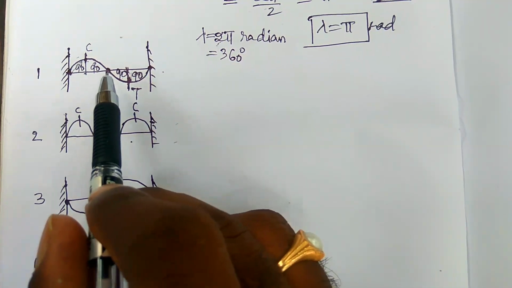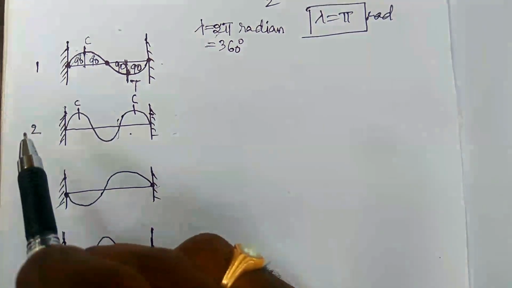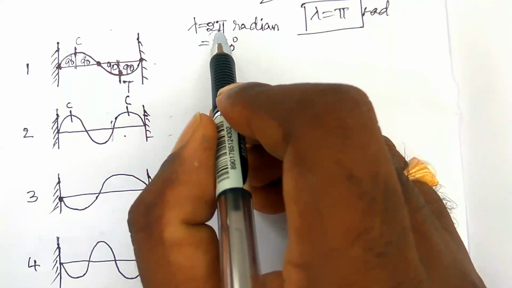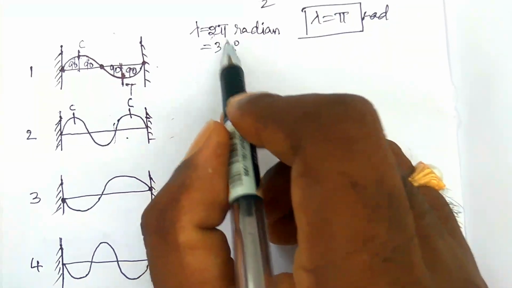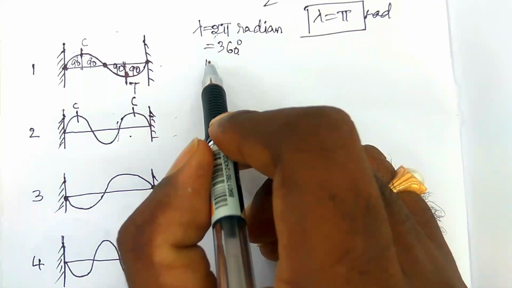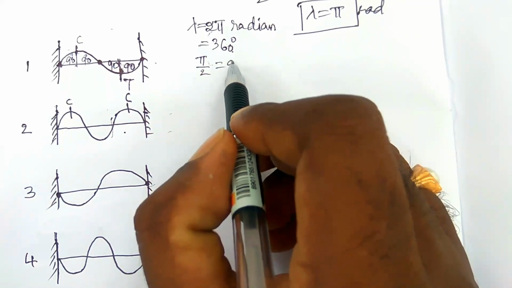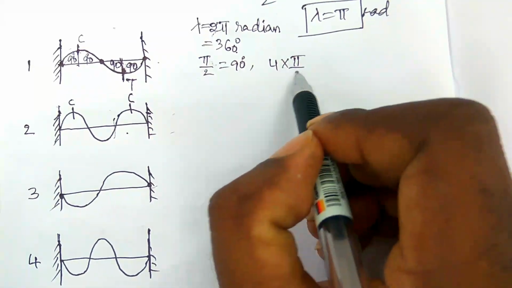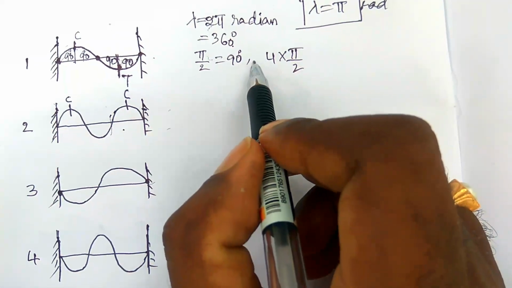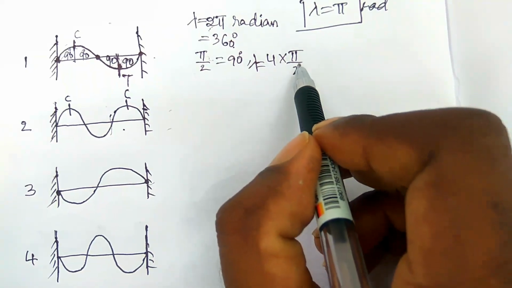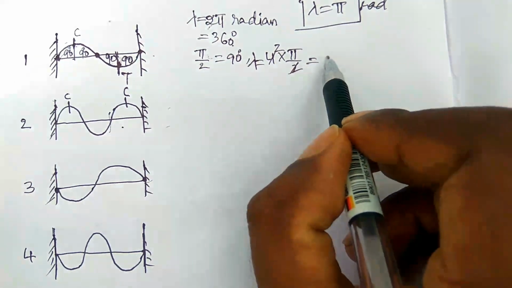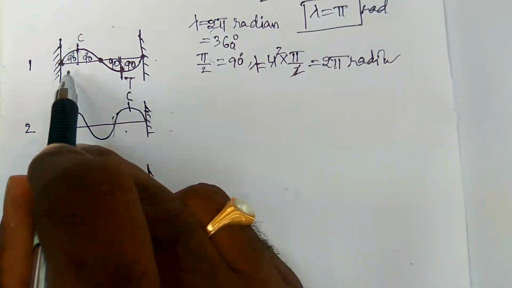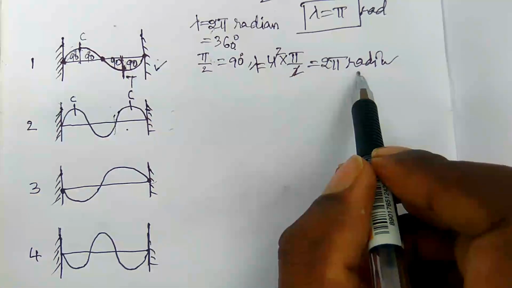How many 90 degrees are there? 1, 2, 3, 4. What is 90 degrees? 2 pi is 360 degrees, divided by 4 gives pi by 2, which is 90 degrees. Then we can write 4 into pi by 2, which equals 2 pi radians. So the wavelength of this string is 2 pi radians.